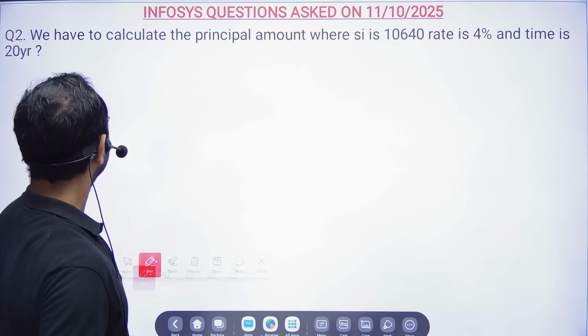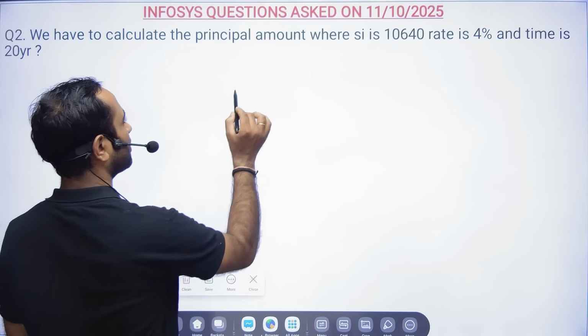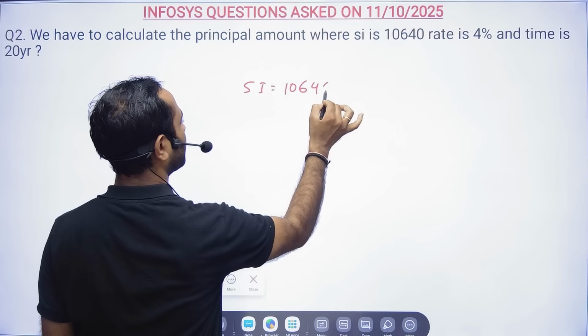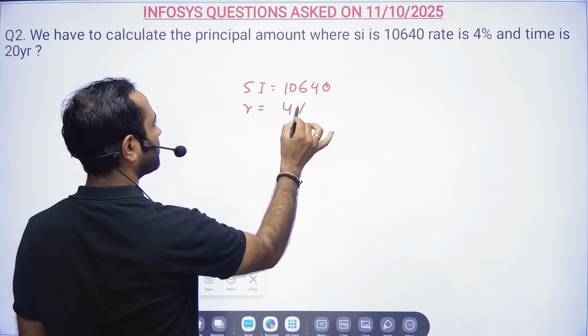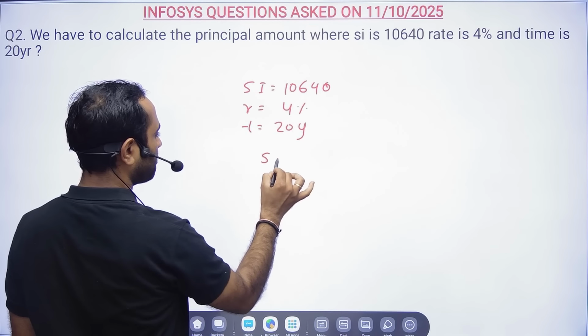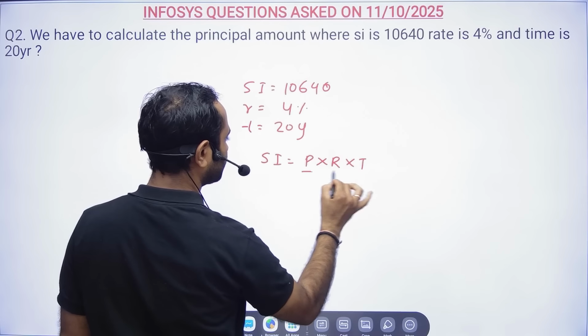Okay, now we have to calculate the principal amount where SI is 10,640, rate is 4%, and the time is 20 years. Now here you see, simple interest will be equal to PRT by 100.